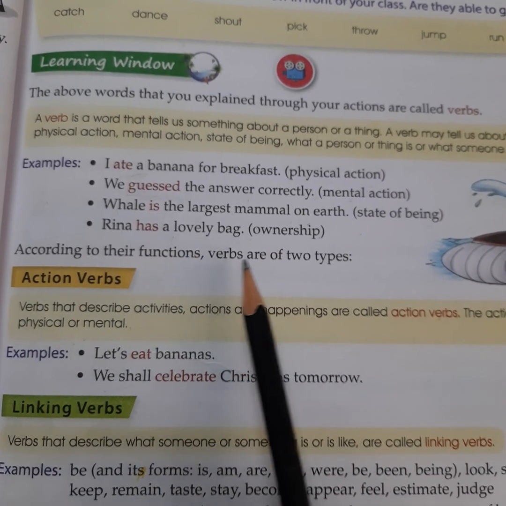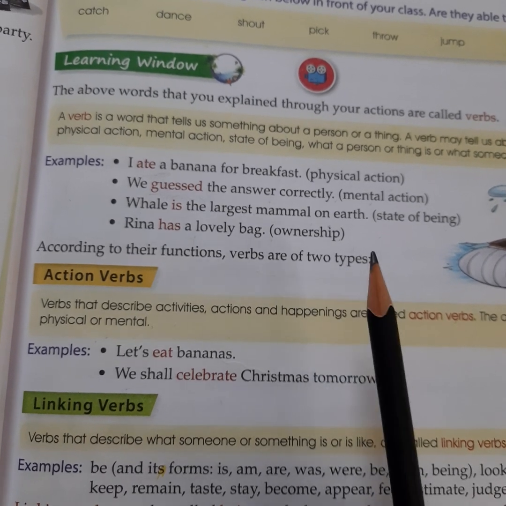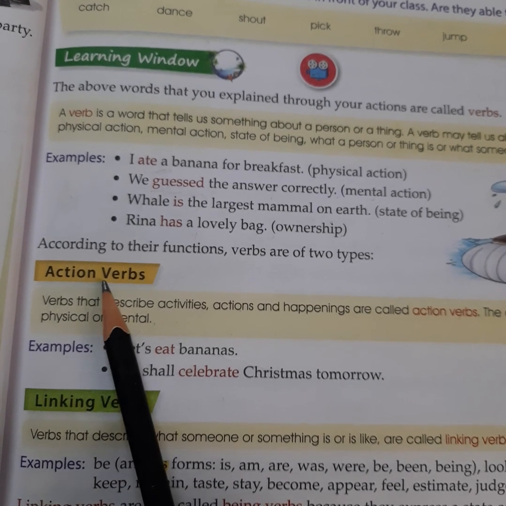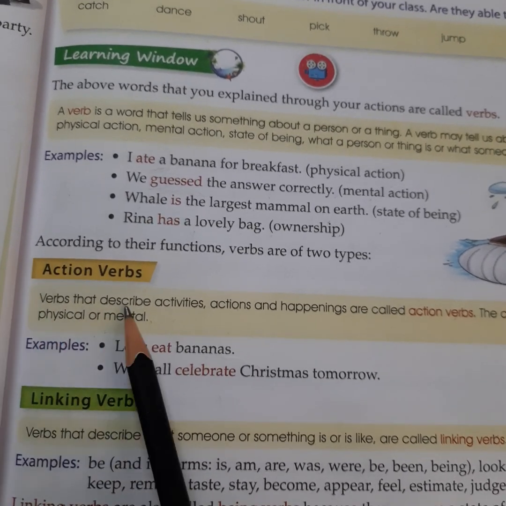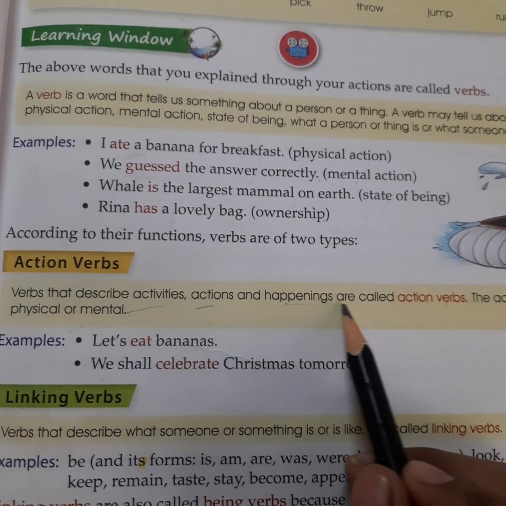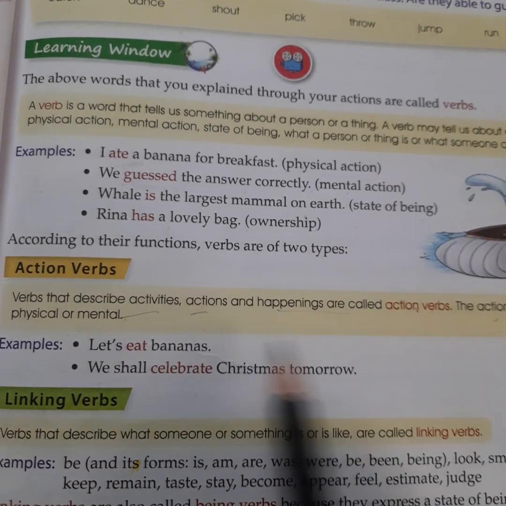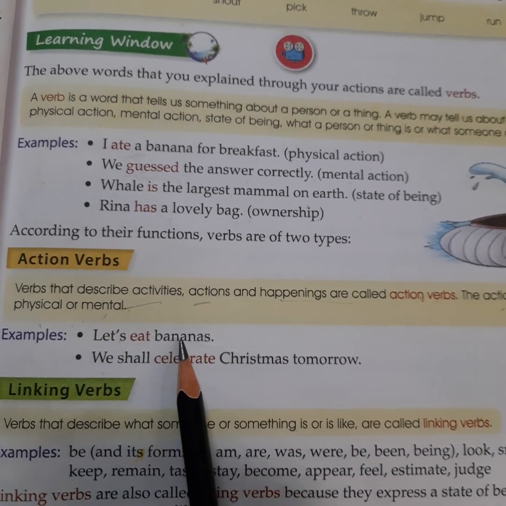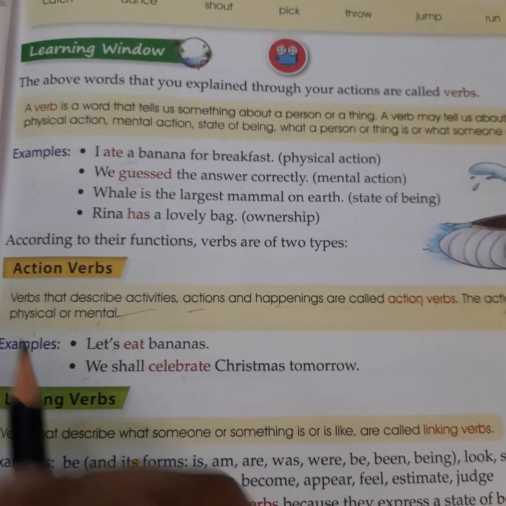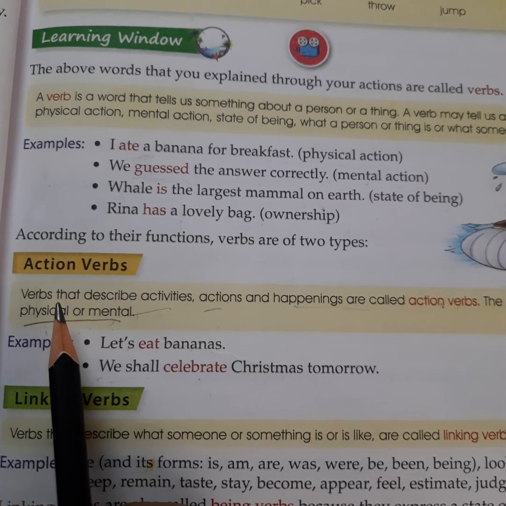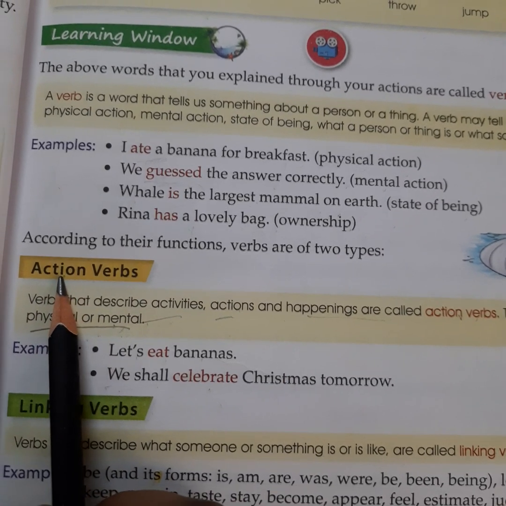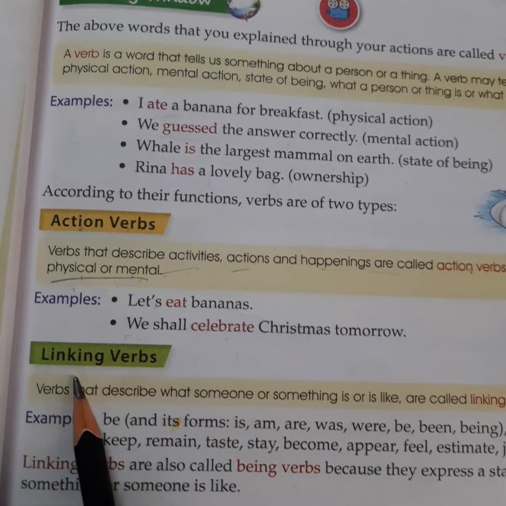According to their function, verbs are of two types. How many types of verbs are there? There are two types of verbs: action verbs and linking verbs. Verbs that describe activities, action and happening are called action verbs. The action can be physical or mental. Let's eat banana. We shall celebrate Christmas tomorrow. So if there is any action which is related to physical activity or a mental activity, then this is an action verb.